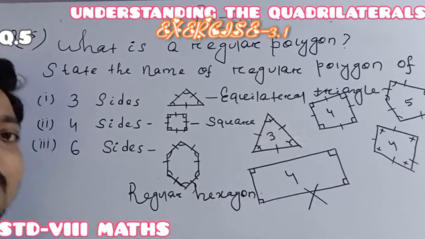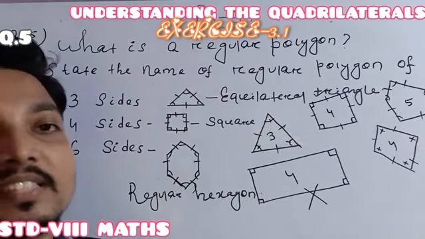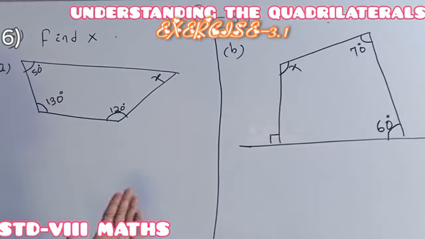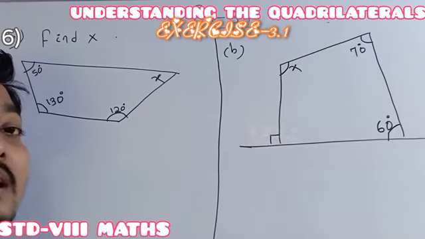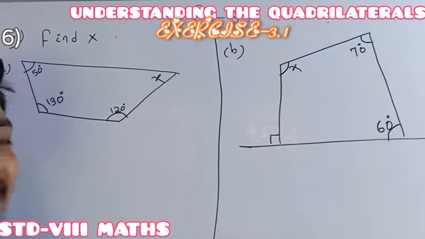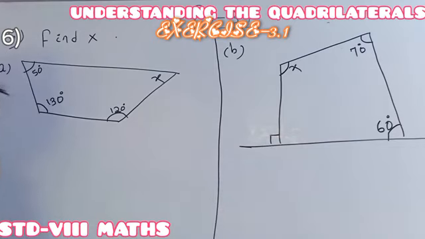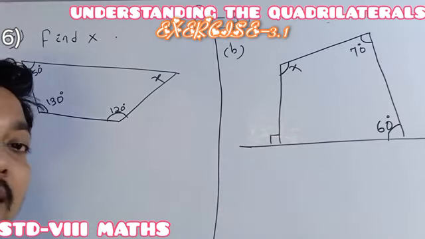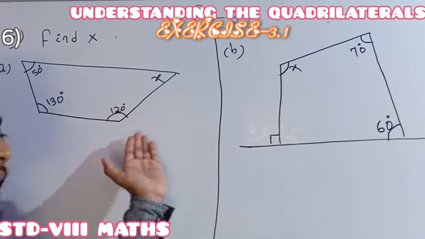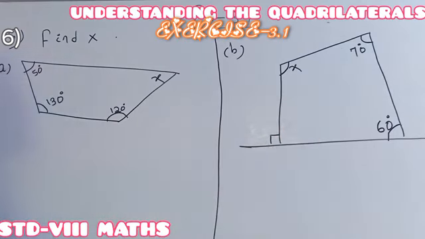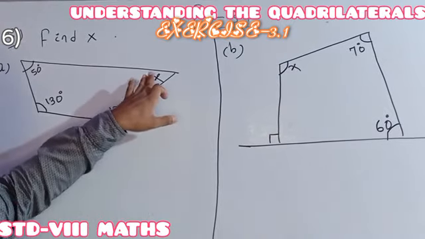Understood or not understood? This question is easy, and in the same way we have to do the next question, which is very easy. In question number 6, you just have to find the measure of x. Here it is one polygon, and here is another; more particularly, we can say this is one quadrilateral, and this is another quadrilateral.